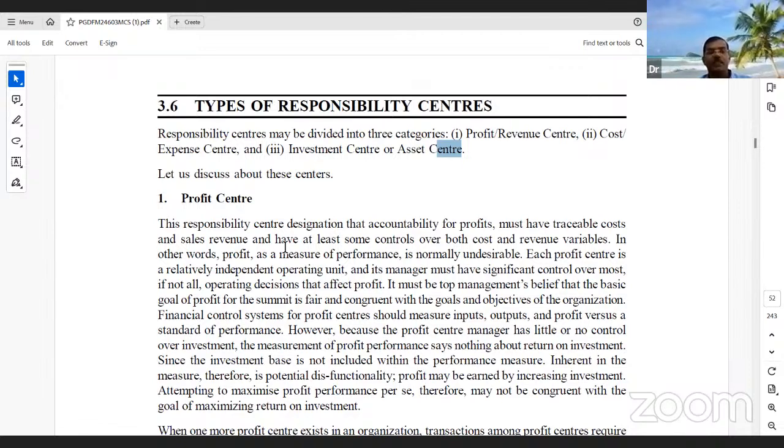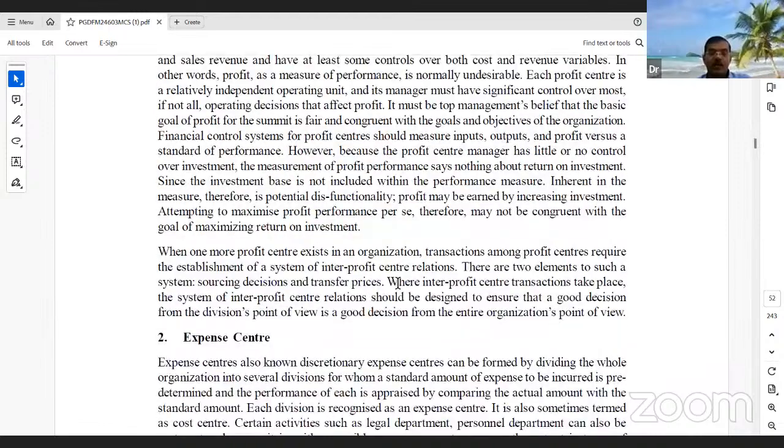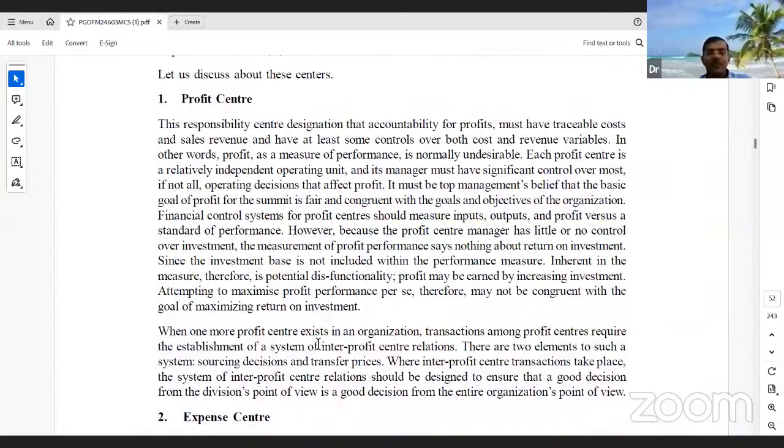So the profit center. In an organization, it is designated that accountability for profit must be there, with traceable costs and sales revenues identified. So this profit center is the most important. Let's take the example of Starbucks, a beverage firm with a tie-up with Tata.